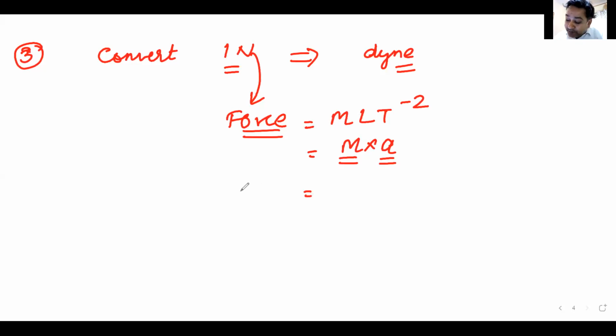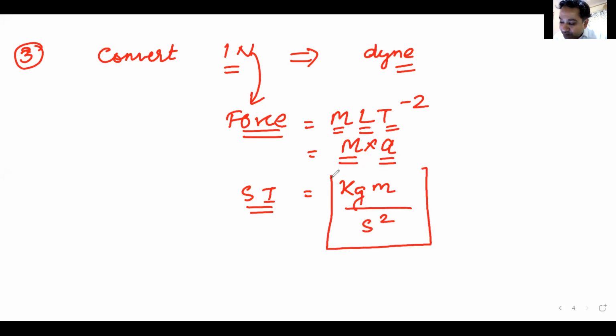Now in the MKS unit or SI system, its unit will be kg for mass, meter for length, and second square for time.